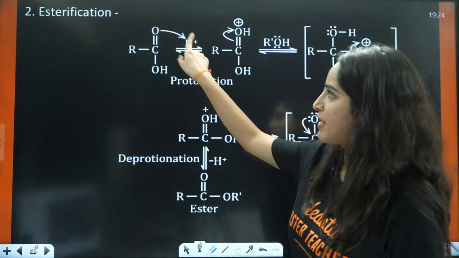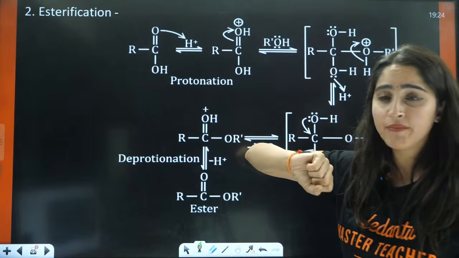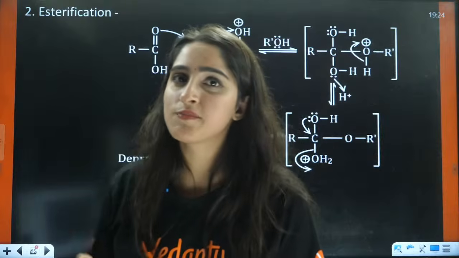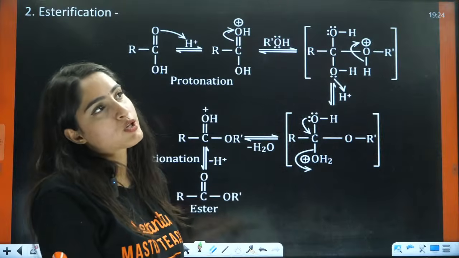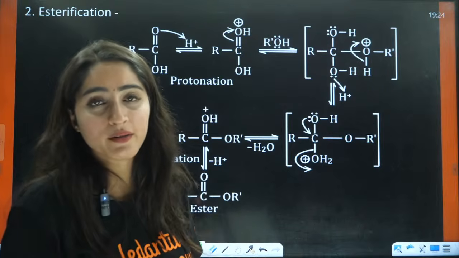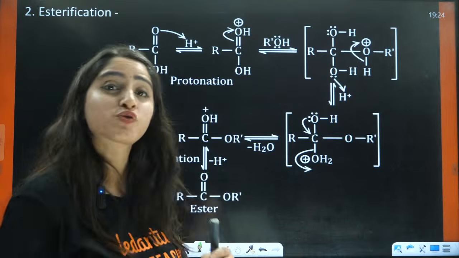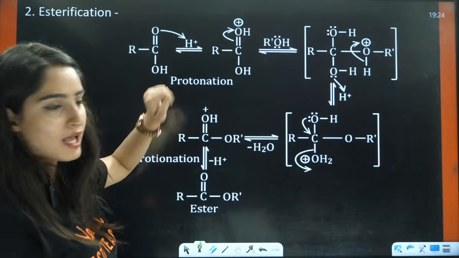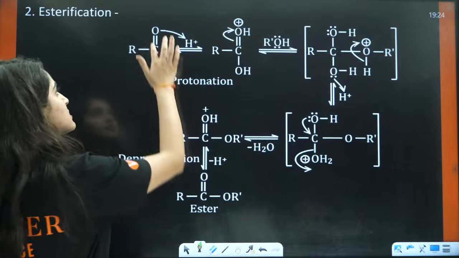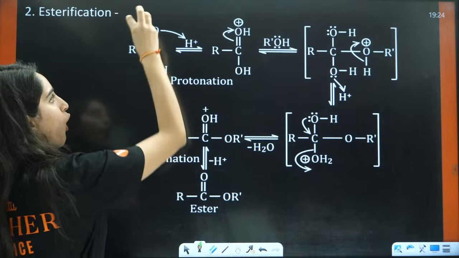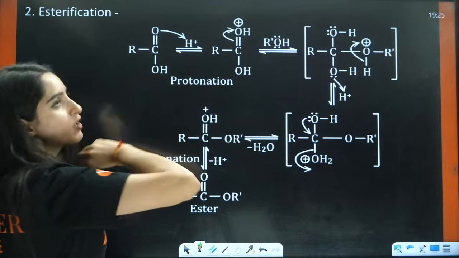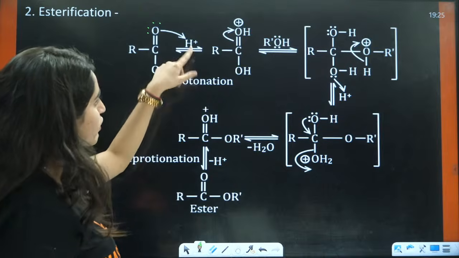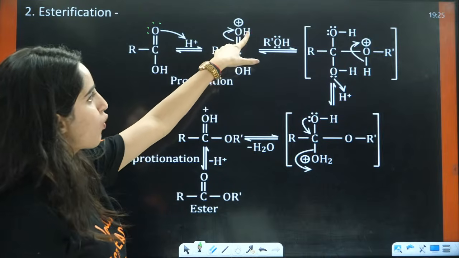For example, in acidic medium you have H positive. Same thing we are going to do in every mechanism: an electron rich species is going to attack an electron deficient species. So now this is your acidic medium, you have H positive, and this is your oxygen. Oxygen will attack on this H positive because it is electron rich, and hence you will have the formation of OH.